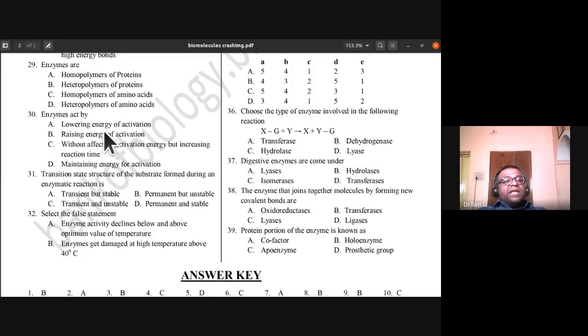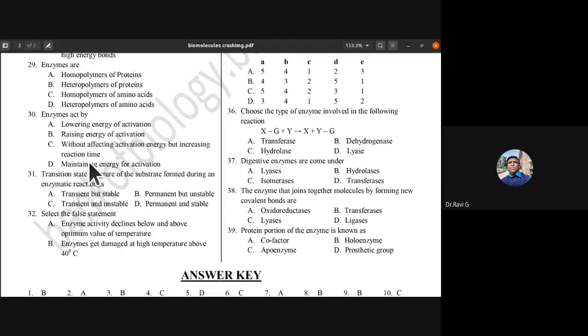Enzymes act by lowering energy of activation, raising energy of activation, without affecting activation energy but increasing reaction time, or maintaining energy of activation. So how do the enzymes act? By lowering energy of activation. So 30th A is the answer. So the activation energy in presence of enzyme is less, which increases the velocity of the reaction.